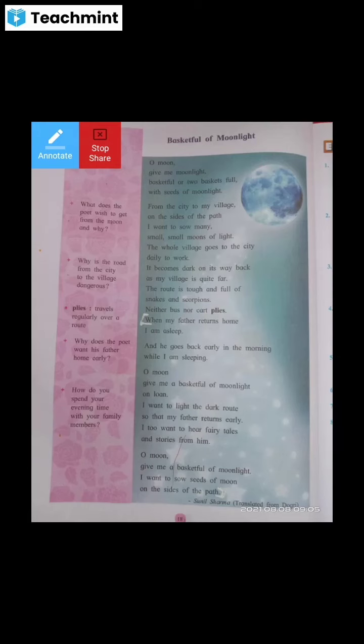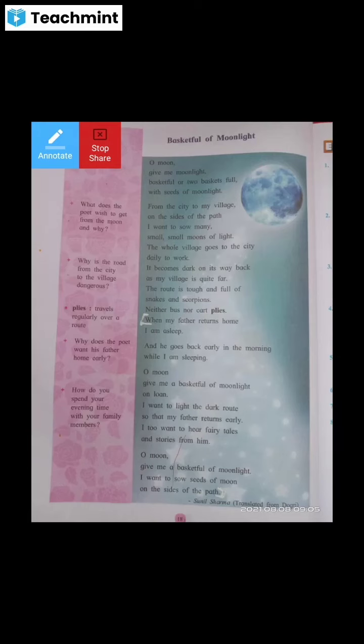Quite, quite. So we have to pronounce this word quite, which means agdi. Far means dur. And the another word that is quiet. This is quiet. Quiet means shant.